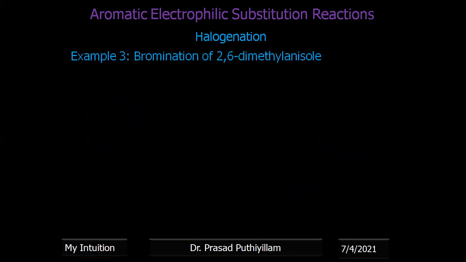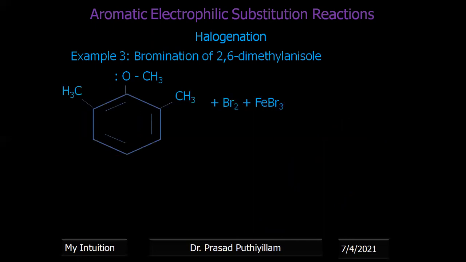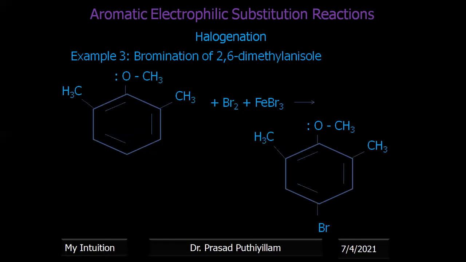Then the example, bromination of 2,6-dimethyl anisole. Anisole is already seen, that is the OCH3 group present. Now position 2 and position 6 have two methyl groups. So with Br2 plus FeBr3, it reacts and gives the product again at the para position to the methoxy group. Para position bromine substitution takes place, that is 4-bromo 2,6-dimethyl anisole.